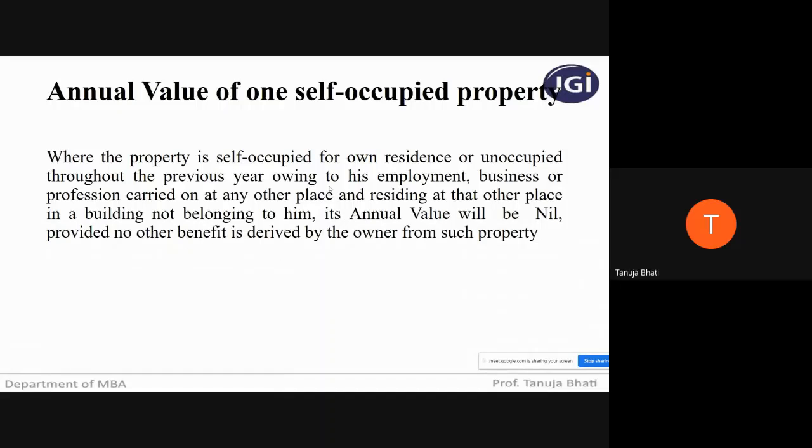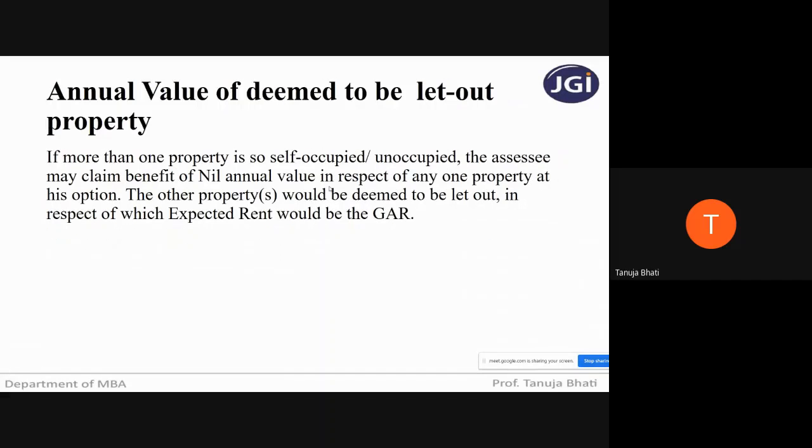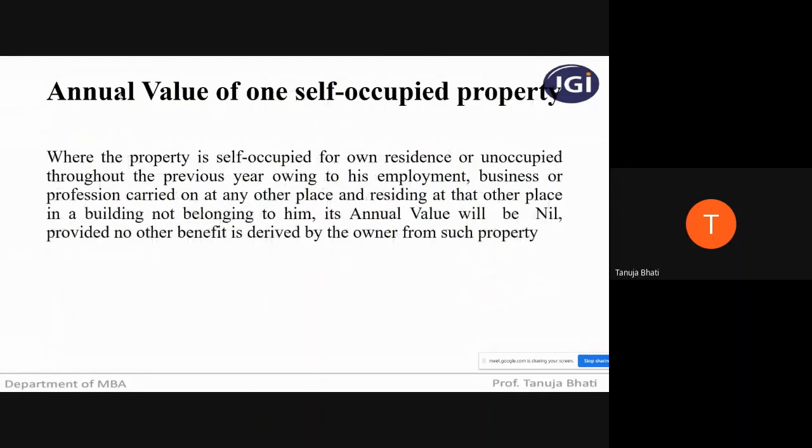Now, moving ahead, annual value of deemed to be let out property. Now, what do you mean by deemed to be let out? See, here what we saw is annual value of one self-occupied property. Now, I may have n number of properties where I have not given it for rent for any tenant to stay in.